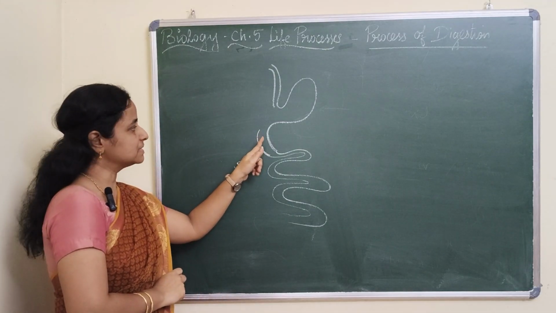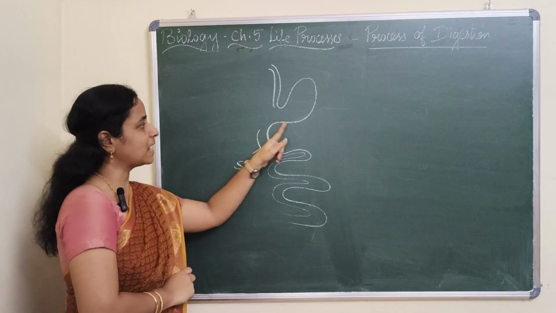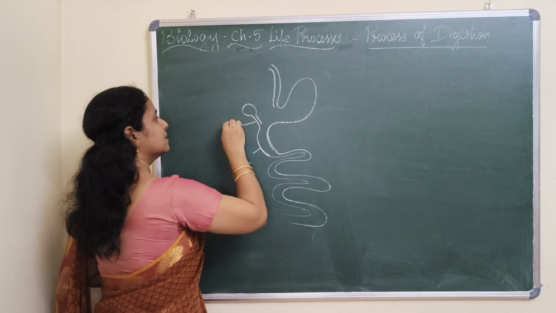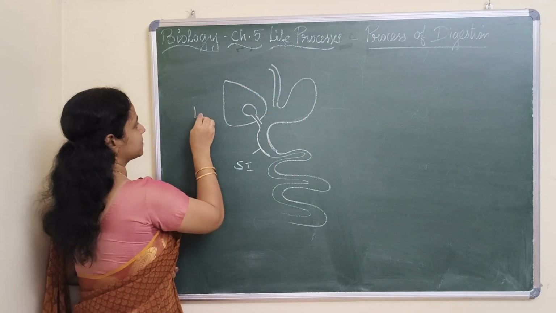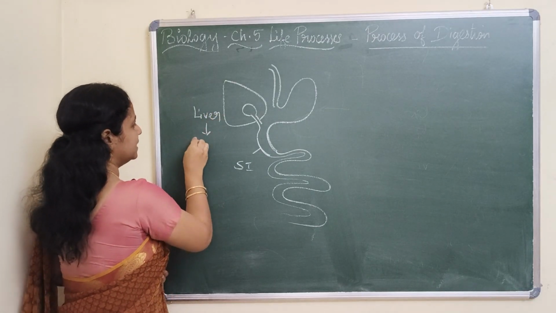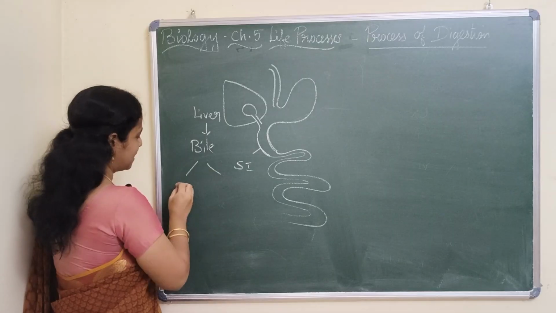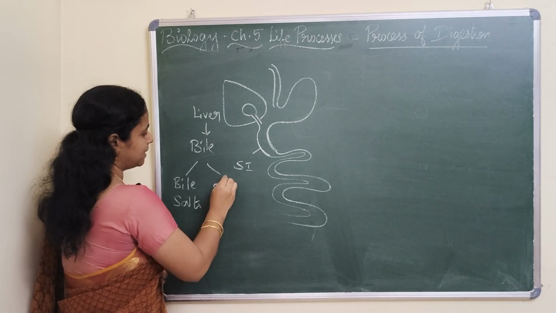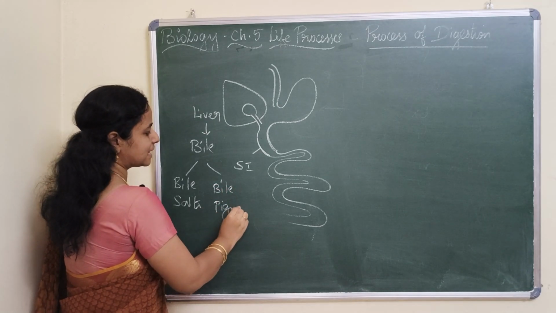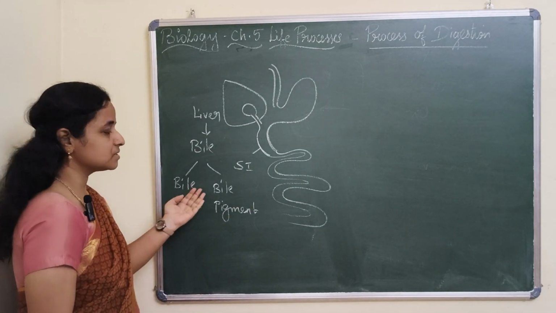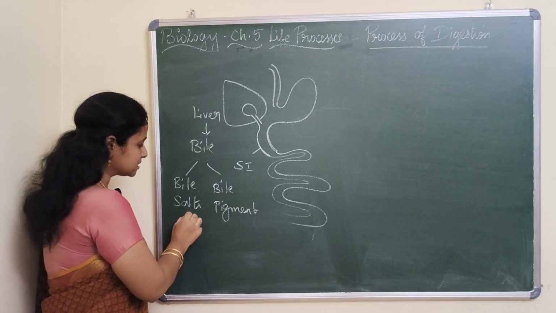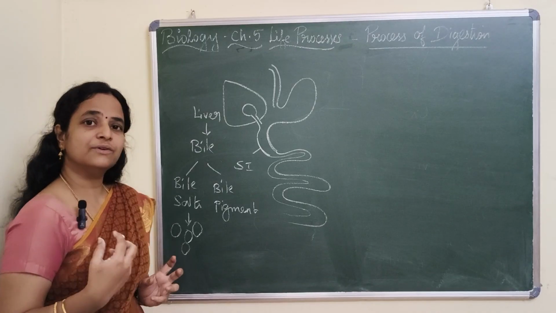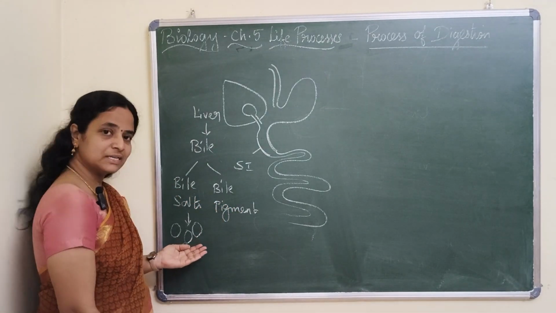This duodenum is a place which connects the liver and the pancreas. Here you will have the gallbladder and the largest gland, the liver. The liver secretes bile, which has bile pigments and bile salts. It doesn't carry any enzyme, only bile salts and bile pigments. These bile salts act on the larger globules of fat, which are like soap bubbles.